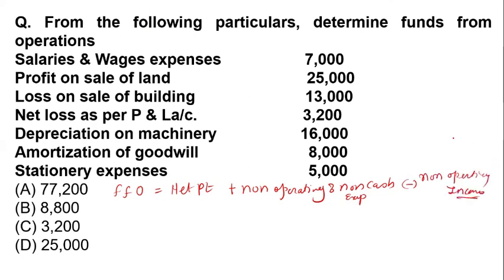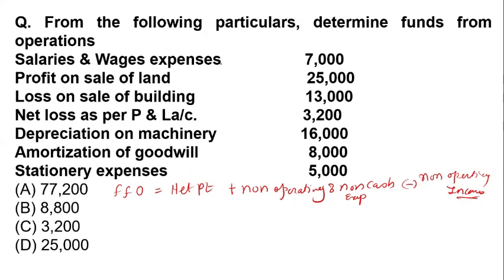So we have to classify the items according to this, if we have a net profit. Let's take a look at the items given in your question: the salary, wages, expenses. Are these operating or non-operating?